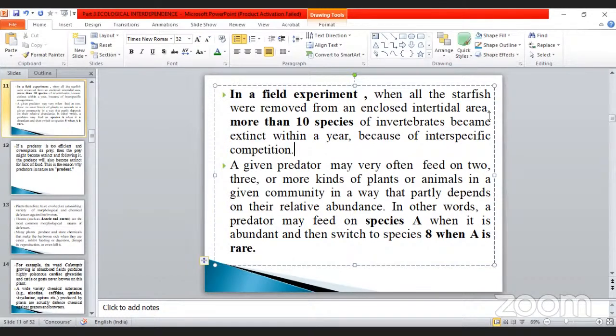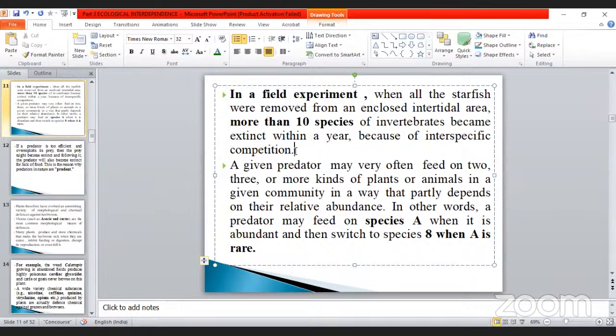All the starfish were completely removed. More than 10 species of invertebrates became extinct within a year because of interspecific competition. How many animals have been reported here? More than 10 species of invertebrates.